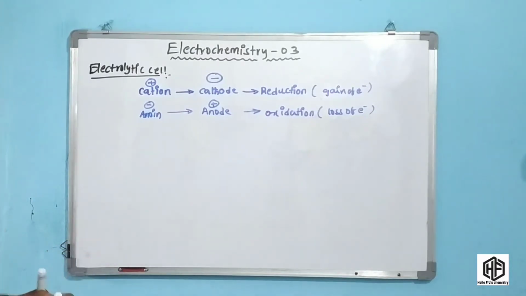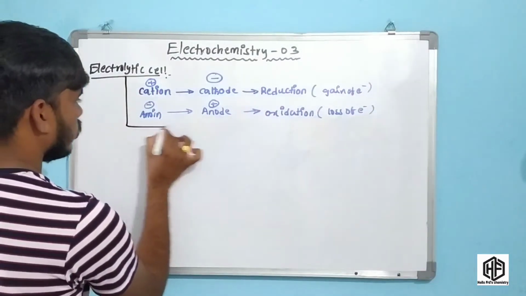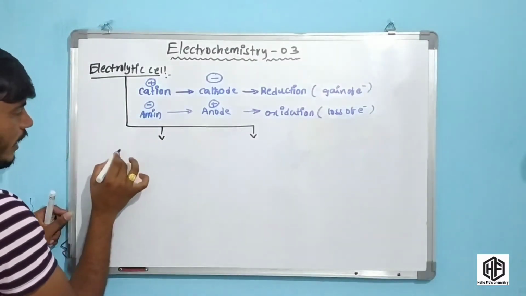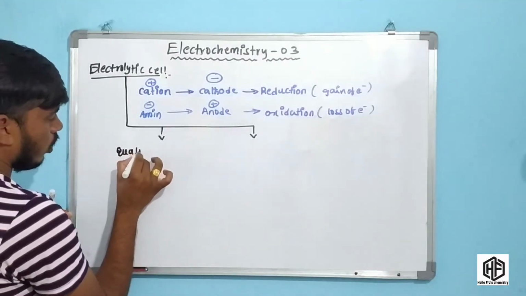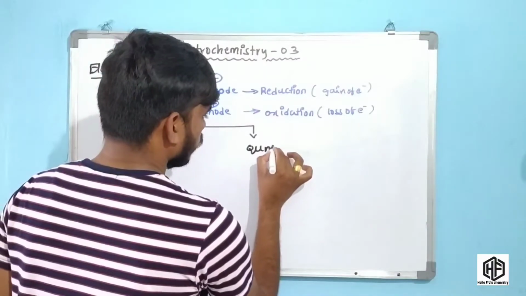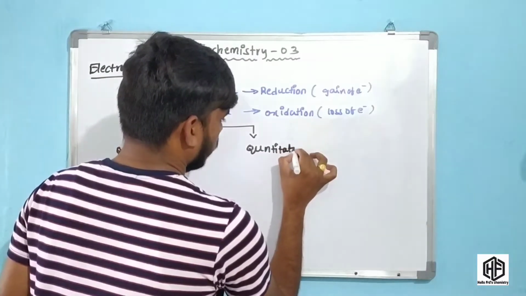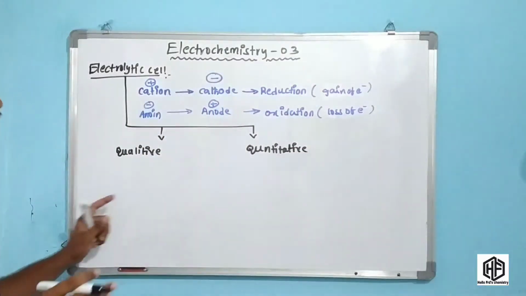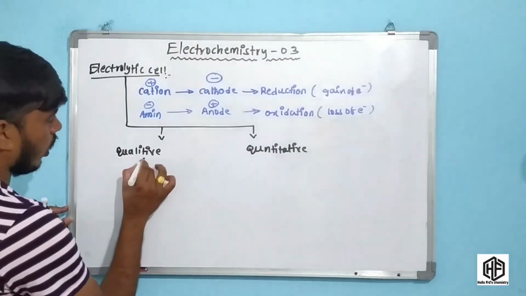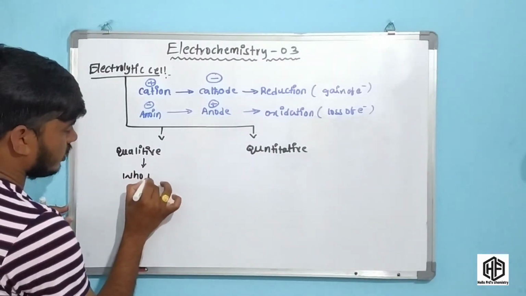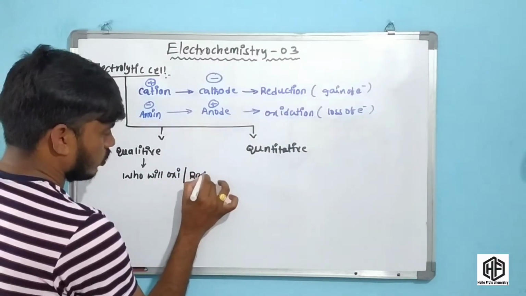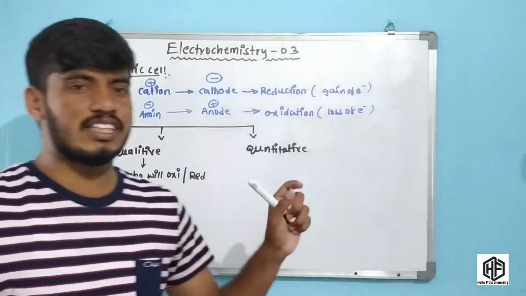But in this video we are going to discuss two important aspects of the electrolytic cell. The first aspect is qualitative and the second one is quantitative. What is qualitative? Qualitative means which species we will oxidize and which we will reduce.